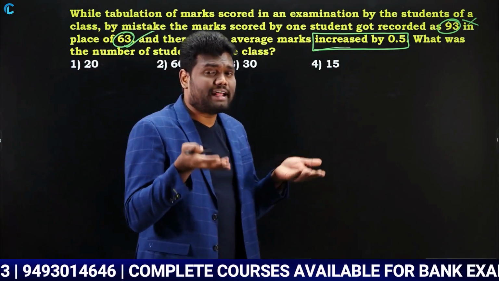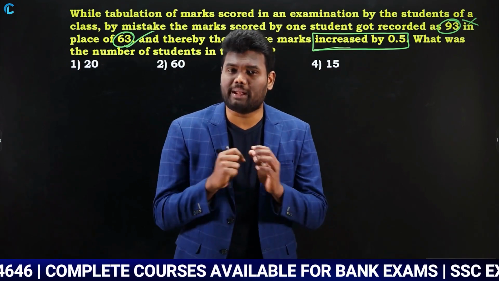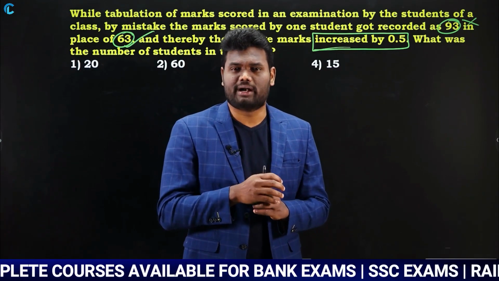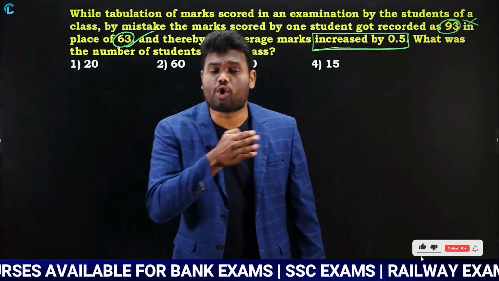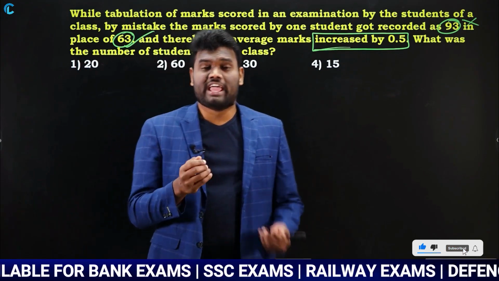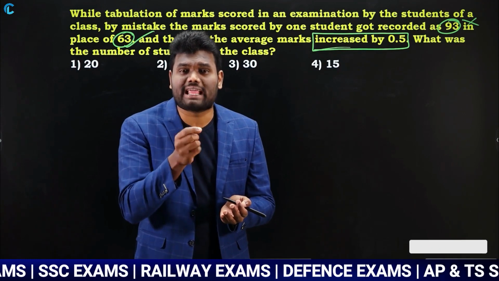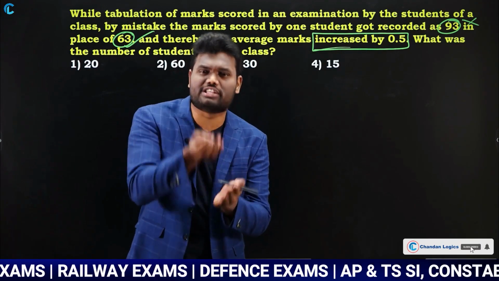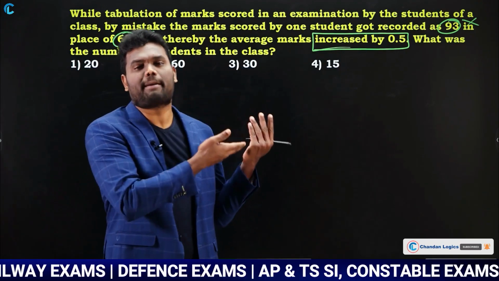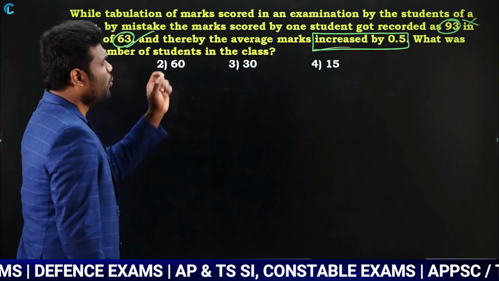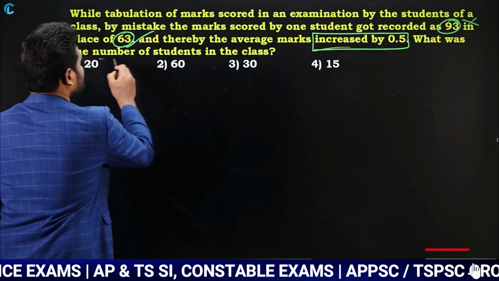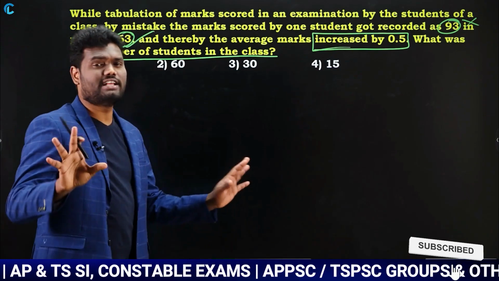When I say average increased by 0.5, what do we mean by that? If I say average increased by 0.5, each and every number is increased by 0.5, 0.5, 0.5, 0.5. The same happened here also. Now your question is, what was the number of students in the class? This is a very simple question.